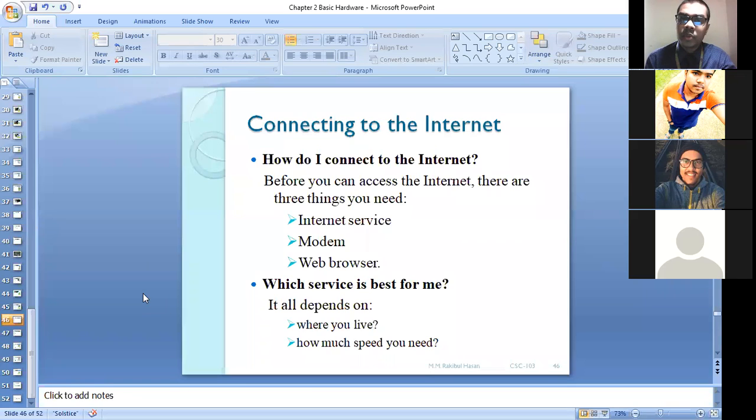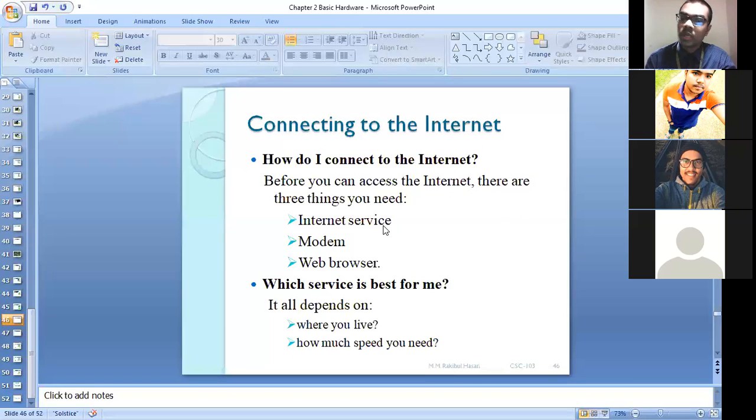Before that, if I want to connect my computer with a network, which hardware or which things do we basically need? That is one question. Now you can see they mention these 3 things are important to connect your device with internet. What is the first one? Internet service. If you want to connect your computer, desktop, laptop, mobile phone, or any other device, at first you need internet service.